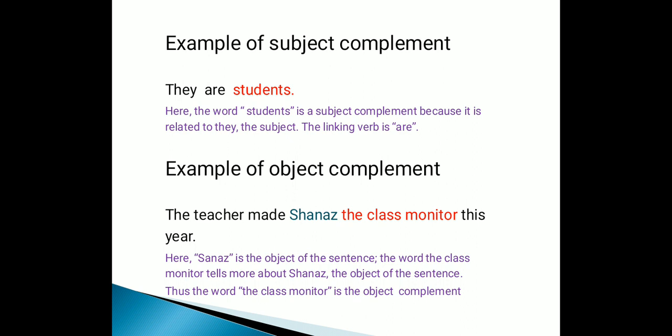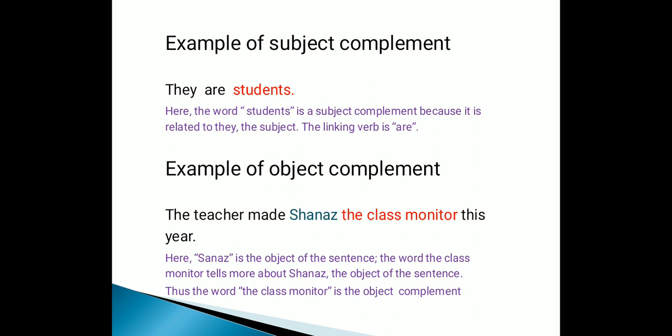Now let's take a look at an example of subject complement. They are students. In this sentence, which is the subject complement? Students, that is the subject complement. Here the word students is a subject complement because it is related to the subject they. Okay, that's why it is a subject complement. Here the linking verb is are.